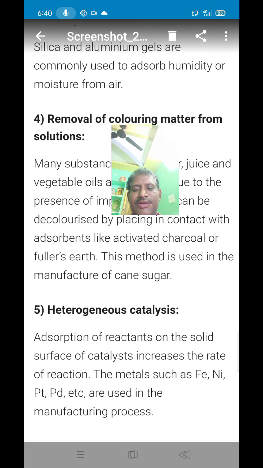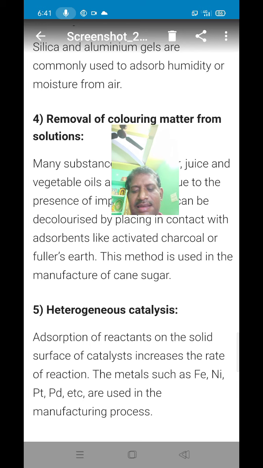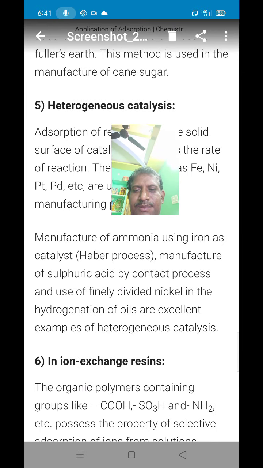Next application is heterogeneous catalysis. Adsorption plays an important role in heterogeneous catalysis. That means adsorption of reactants on the solid surface of the catalyst increases the rate of reactions. Several metals act as good adsorbents in heterogeneous catalysis, like iron, nickel, platinum, palladium, etc., and are used in several manufacturing processes.